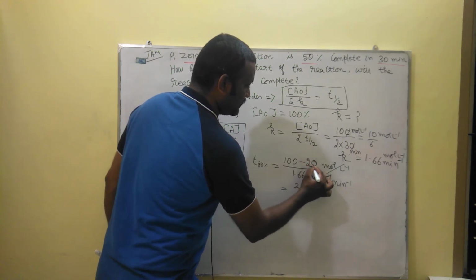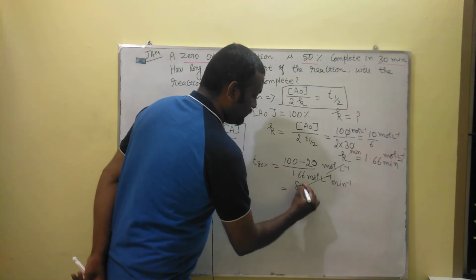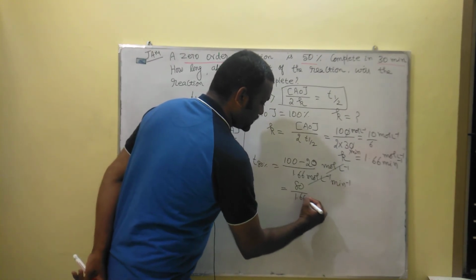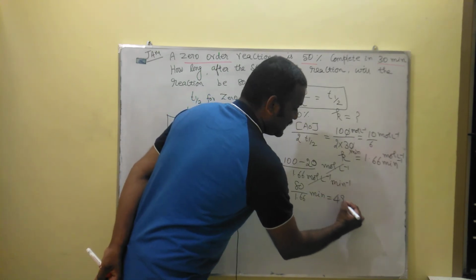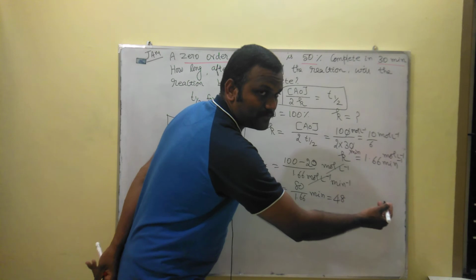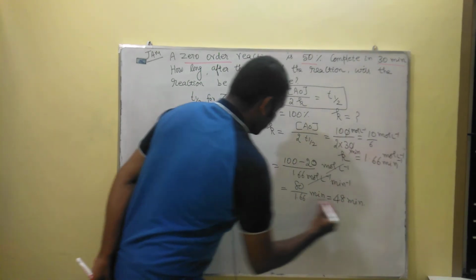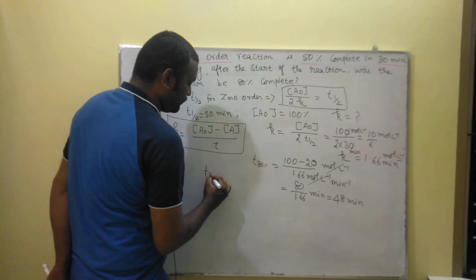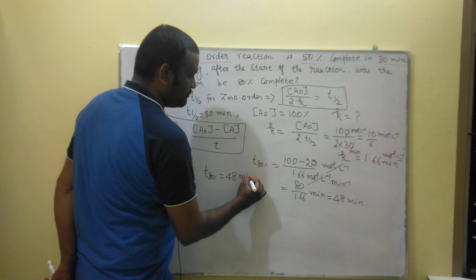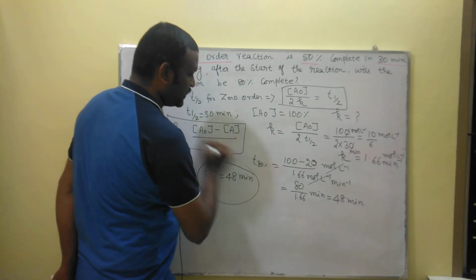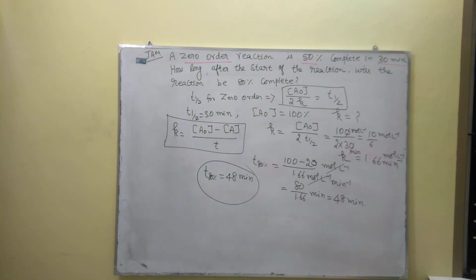For 80% completion, we put 20 here, so we have 80 by 1.66 minute, which is approximately 48.07. We round up to 48 minutes. So the time to complete 80% conversion is 48 minutes, including the unit.